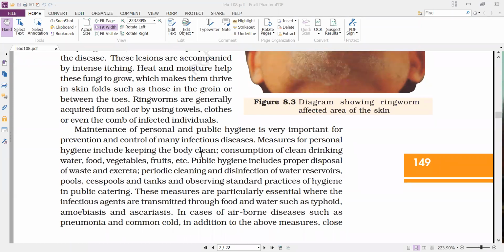So he has to clean his body regularly. Personal hygiene means cleaning the teeth properly, washing the mouth properly, taking a bath regularly, washing his face. And whenever he does anything, he has to wash his hands properly. So all these we have to take into consideration. Measures for personal hygiene include keeping the body clean.